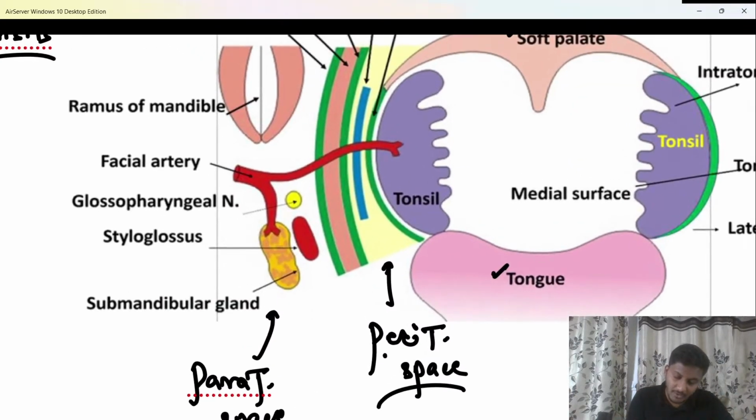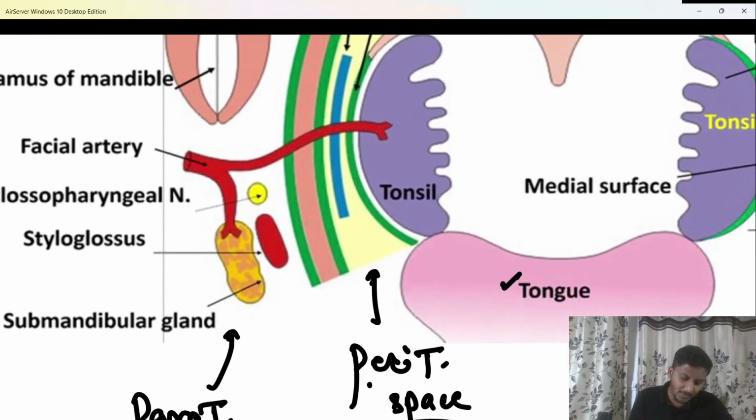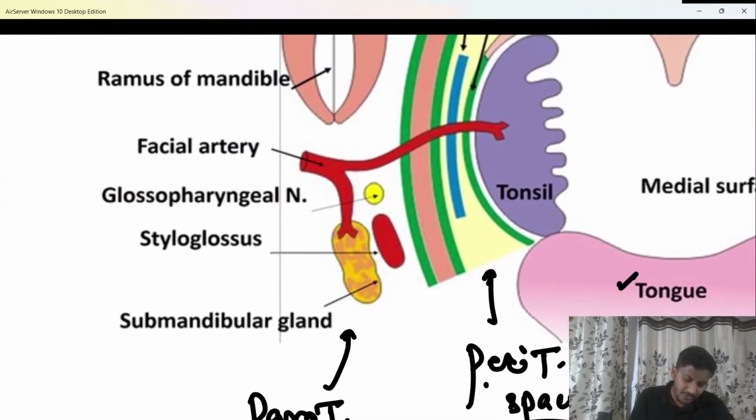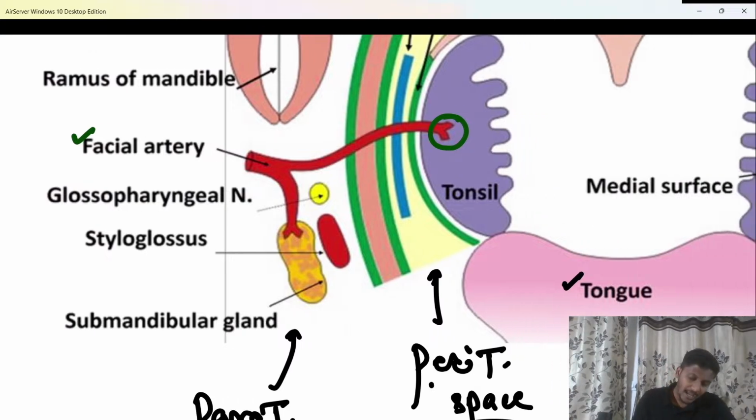Now in the paratonsillar space or in the peritonsillar space, you are able to see this nerve over here. Can you see one artery is there, that is the facial artery, and one branch of the facial artery is supplying the tonsils, beta. So if they ask you what is the blood supply of tonsil, do remember that the blood supply of the palatine tonsils is the tonsillar branch of facial artery, okay? And it drains into which vein?